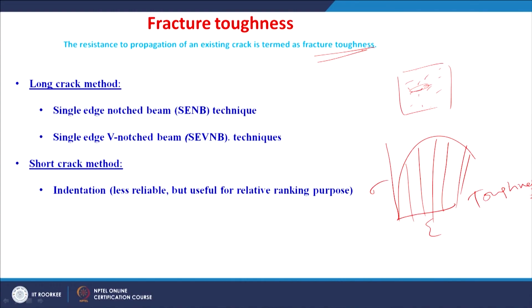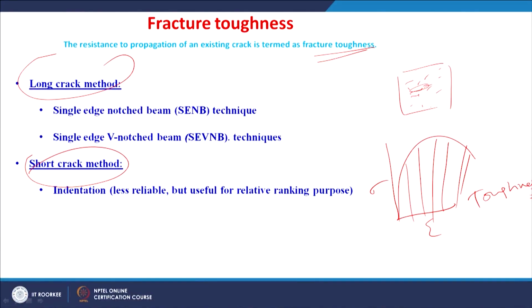The fracture toughness is the resistance to propagation of an existing crack. So existing crack means there is a certain physical dimension of the crack. The fracture toughness can be measured by different techniques, and if they are measured by different techniques, generally we get a different value of fracture toughness.